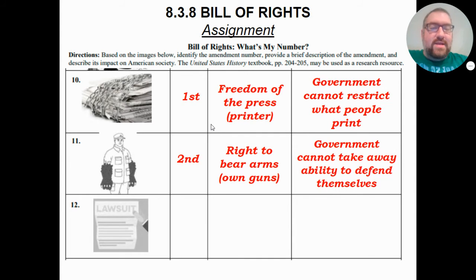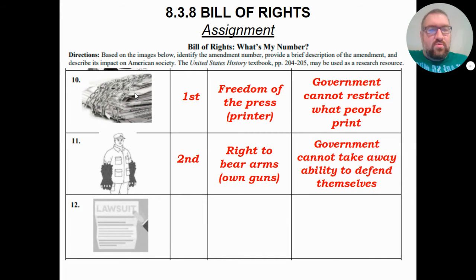Government cannot take away citizens' ability to defend themselves, whether they are defending themselves against other citizens or whether they are defending themselves against the government. This is especially impressive because, keep in mind, Shays' Rebellion was happening at this time. A bunch of farmers who were ex-soldiers were shutting down government courthouses, and they said, even though this is happening, we want to protect everyone's right to defend themselves against an evil government. So, very big deal.